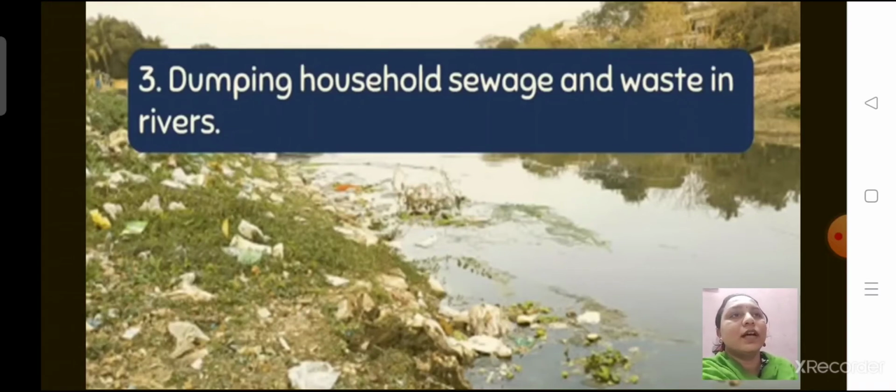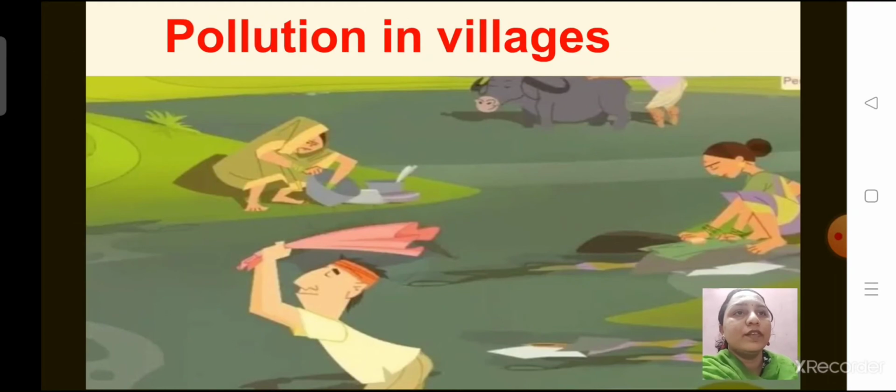Right? Now we will see pollution in villages and pollution in cities. Okay? So, now first understand pollution in villages. Yes. So, people living in villages and small towns normally have enough space to live. There are fewer cars and buses on the road, right?